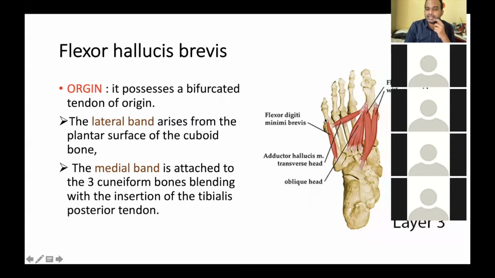All of you see, this is lateral because the little toe is on the lateral side or medial side? Little toe, lateral side. This is which band? Lateral band. Very good. This is the medial band. So the lateral band arises from the plantar surface of the cuboid, whereas the medial band arises from the three cuneiform bones, and also it blends with the tendon of tibialis posterior. This is the origin.